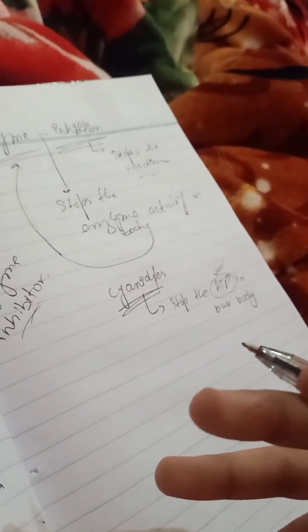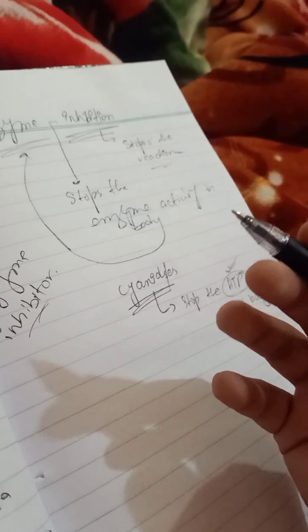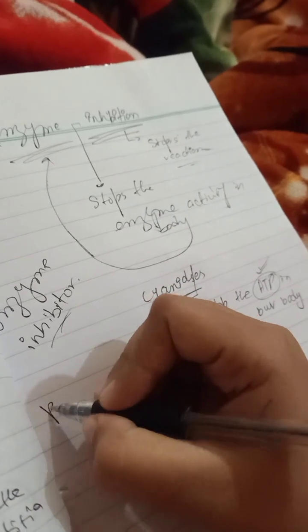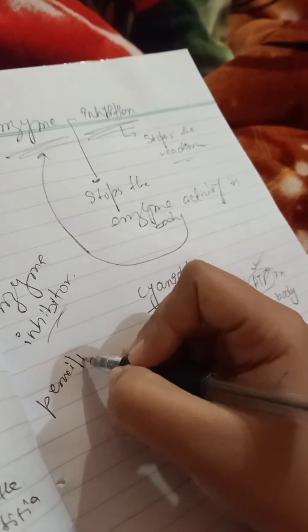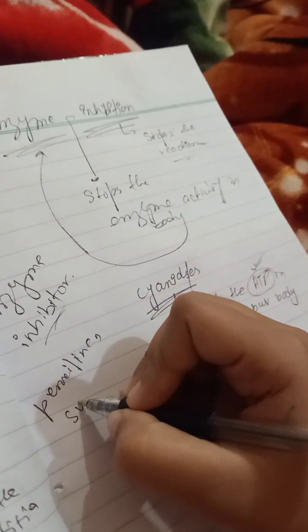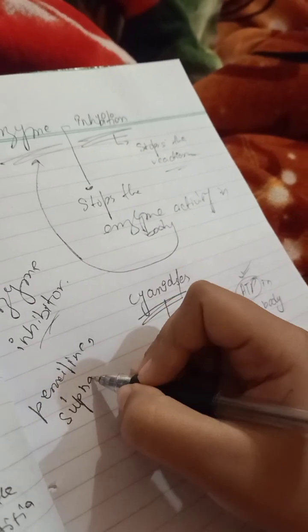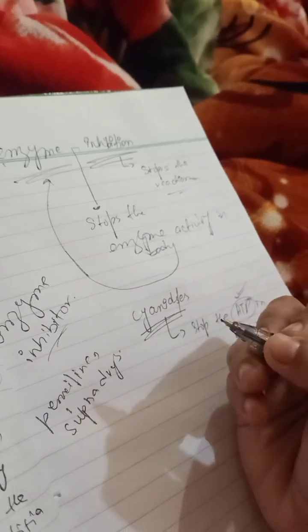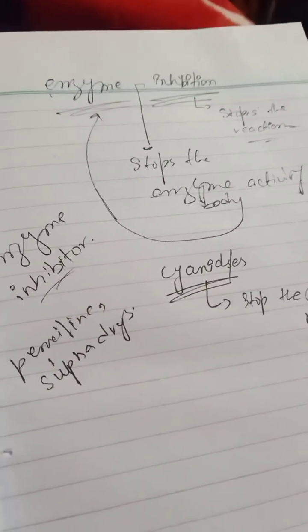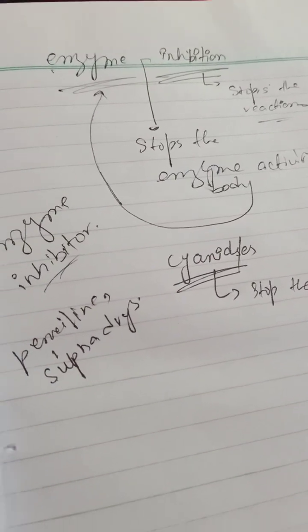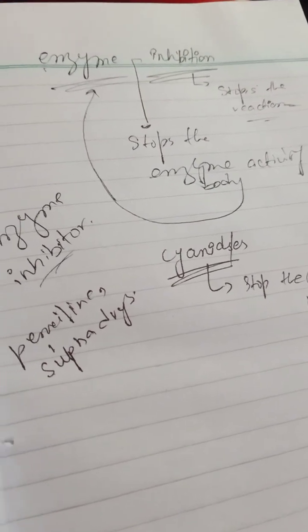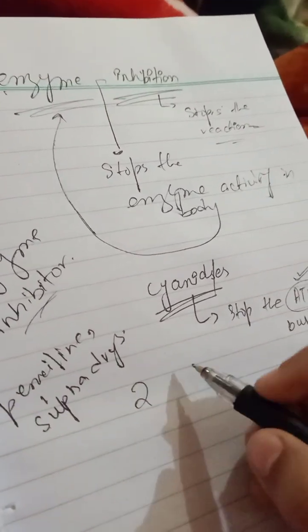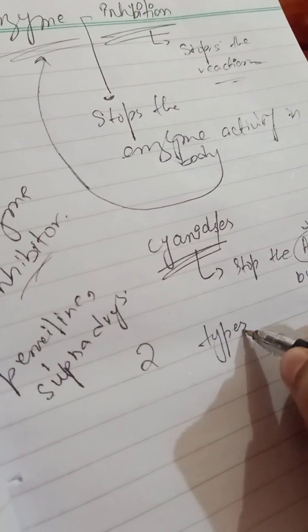We are having many drugs, that is penicillin, sulfa drugs, and many metabolites. Okay. Penicillin. Okay. Drugs, sulfa drugs, antibiotics, poisons, we are having many inhibitors which stop the enzyme activity. Okay. So if we talk about the inhibitors, we are having two types of inhibitor.